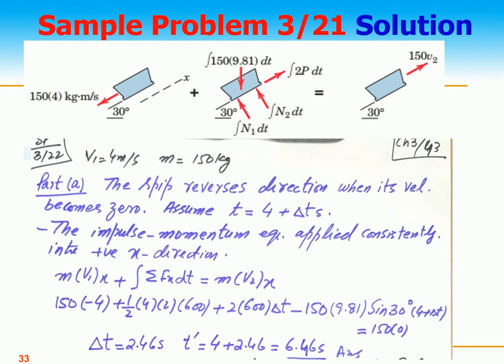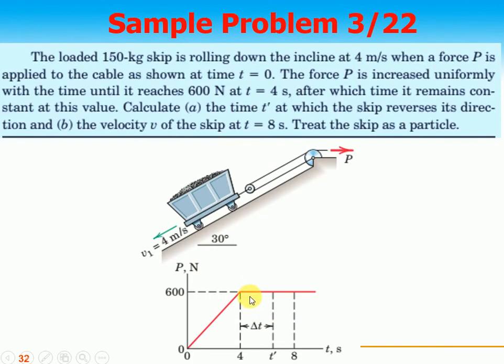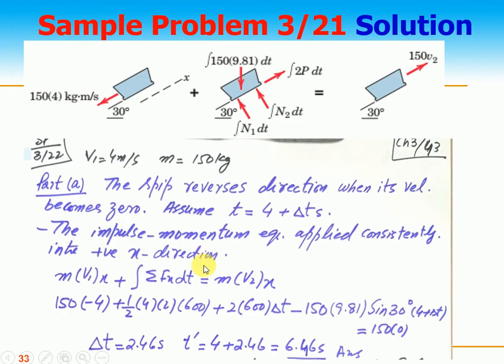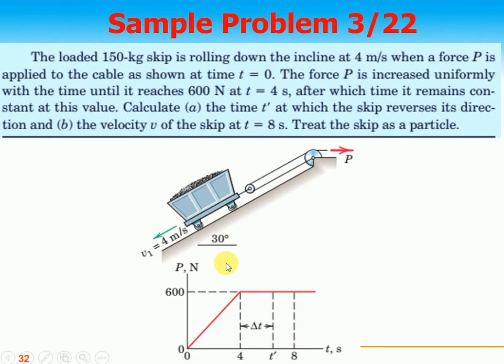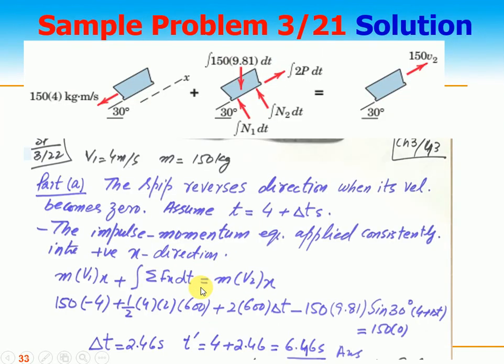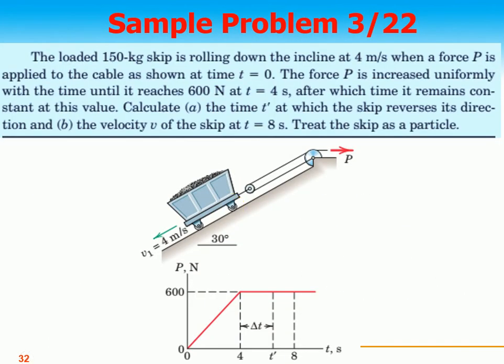Please, this is the 4 into 2. I'm saying that is 4 into 2, right? And then take the average, and 600 is the force. So that is this one, 2p dt. For how much time? That is for 4 seconds.